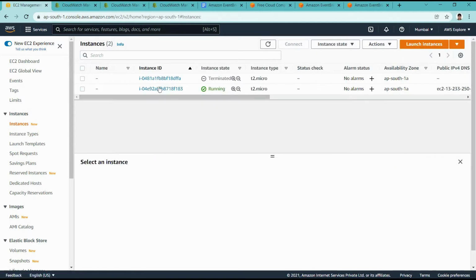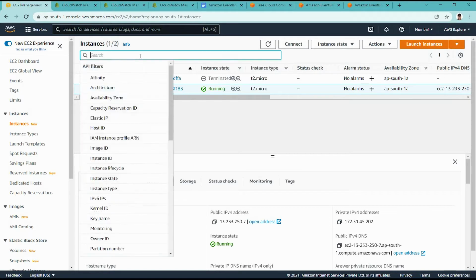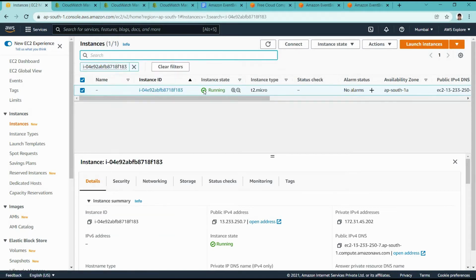We can see the newly created EC2 instance, and the terminated one is the old one that we are not currently using for this demo. We are using this one, so currently we have this running instance.